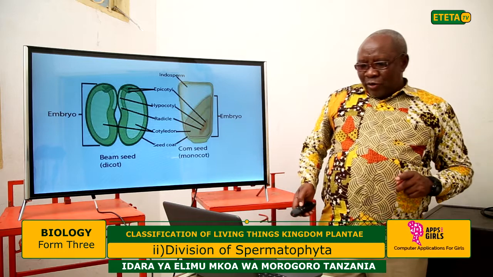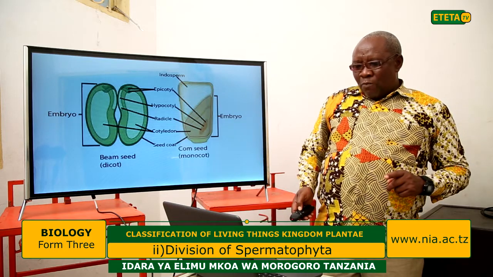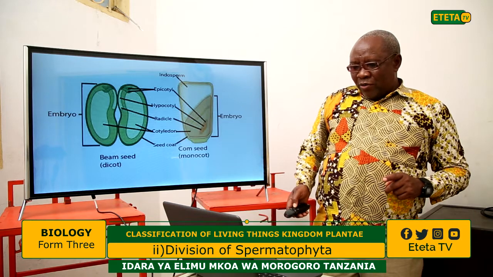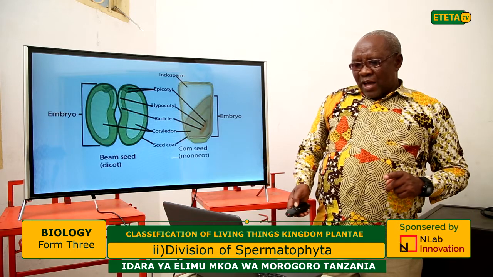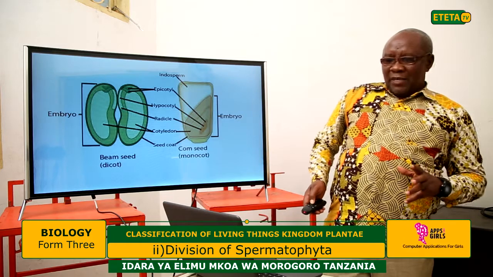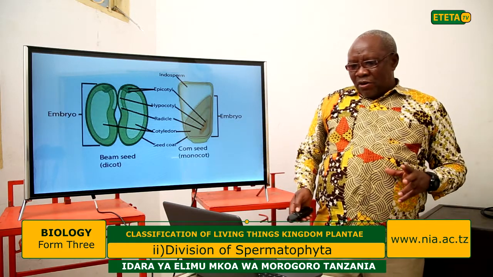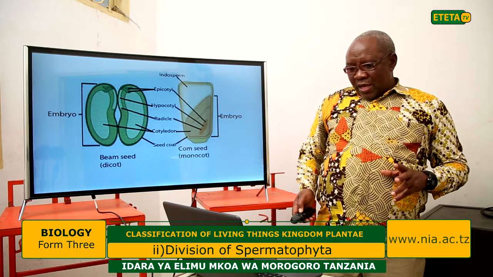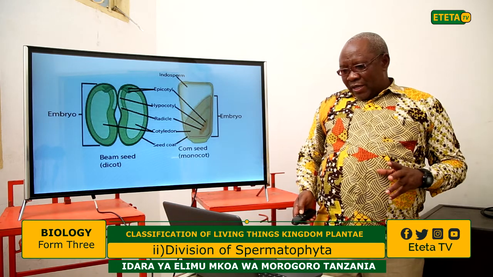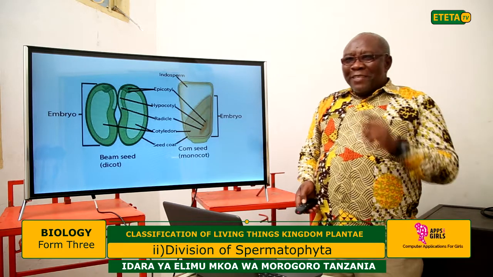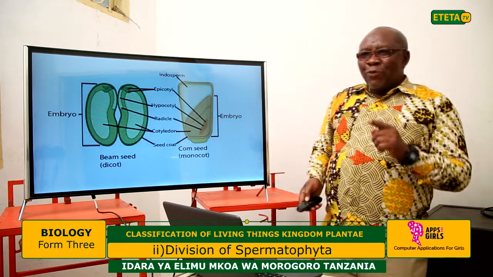And also the monocotyledon, like the maize, the corn, which has only one cotyledon. The other parts are similar: both seeds have an apical, a hypocotyl, a radicle, a cotyledon, and also the seed coat.